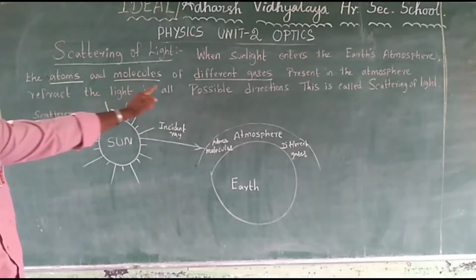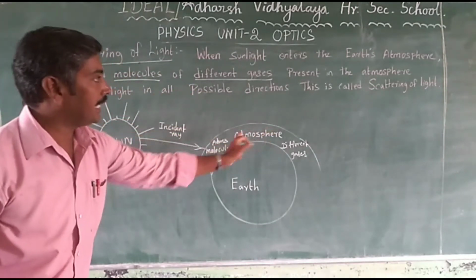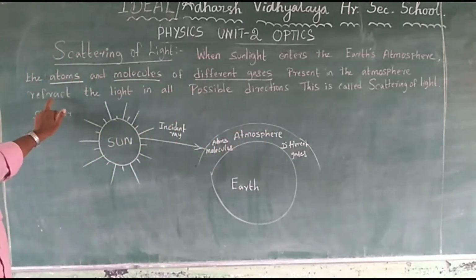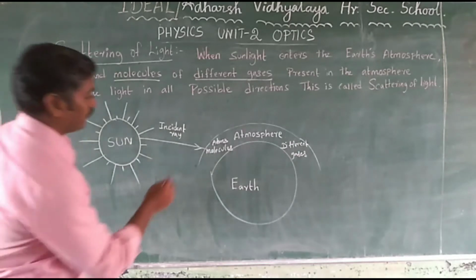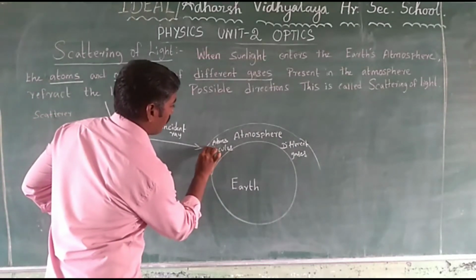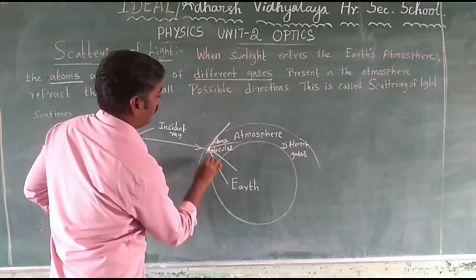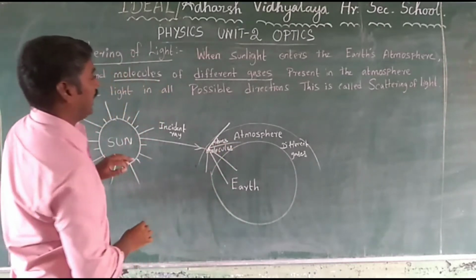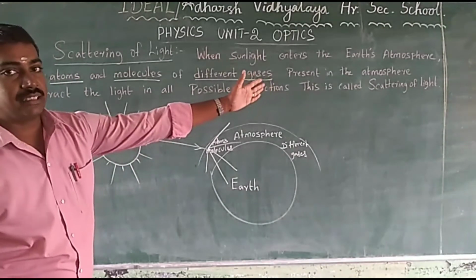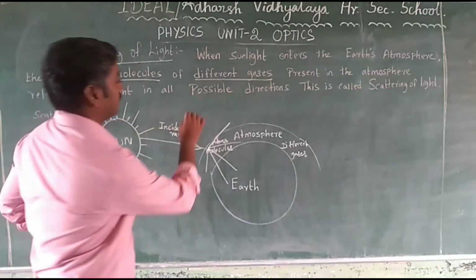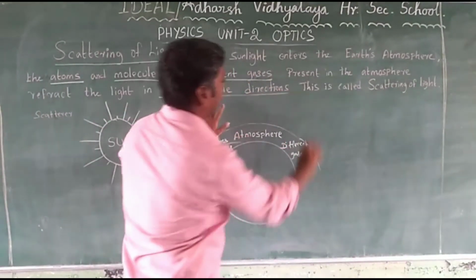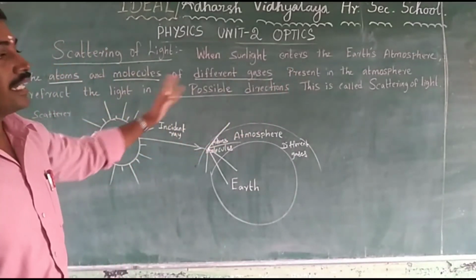The atoms, molecules, different gases present in the Earth atmosphere refract the light in all possible directions. This is called scattering of light.